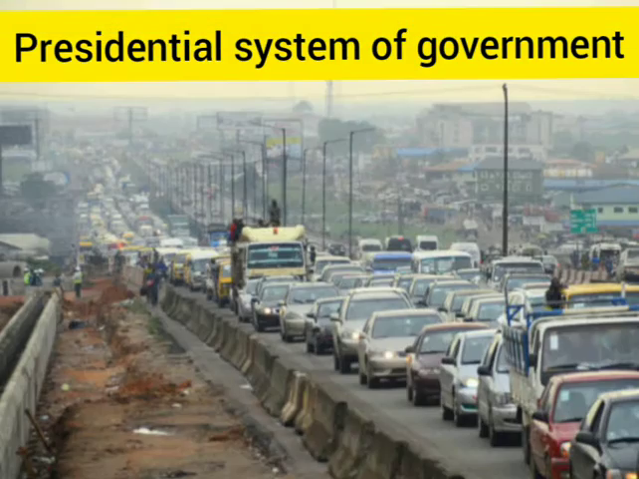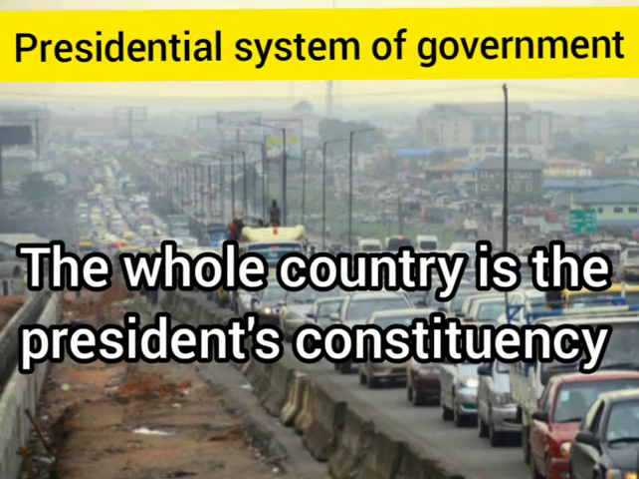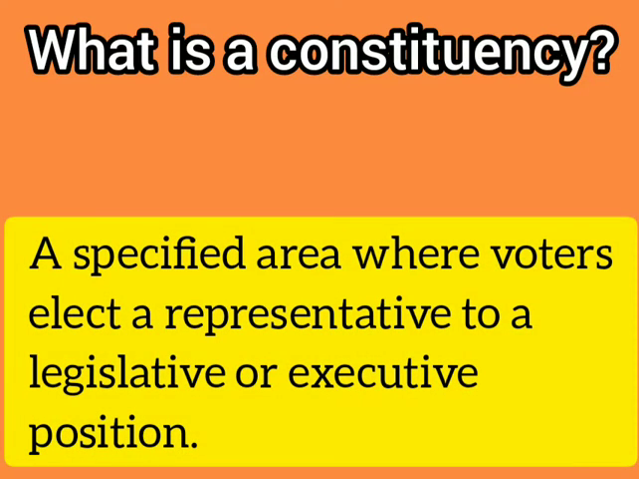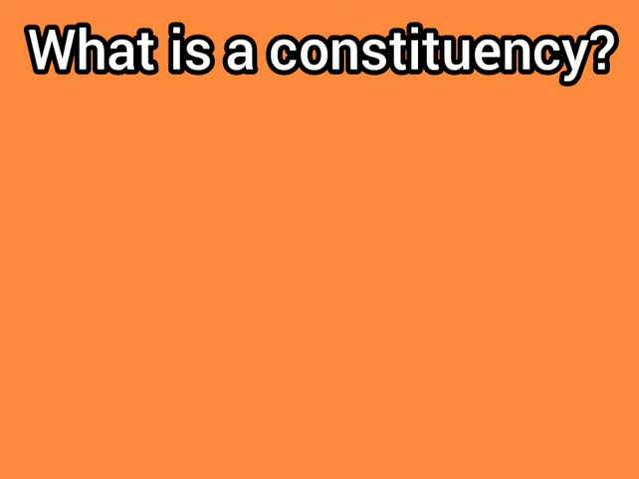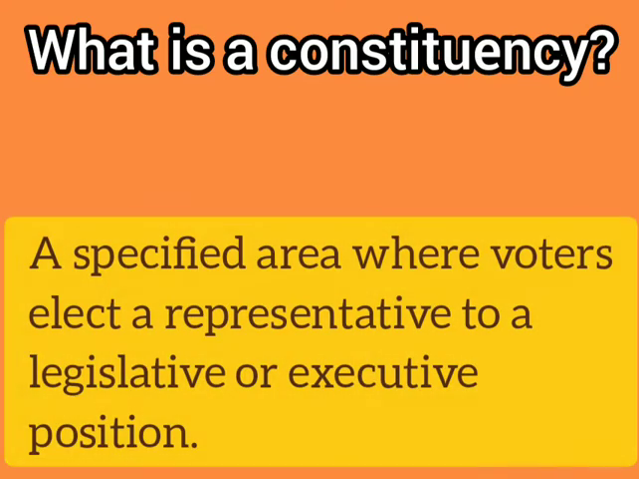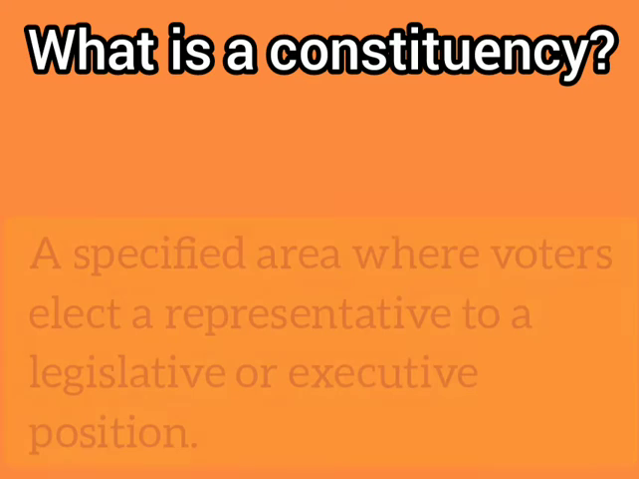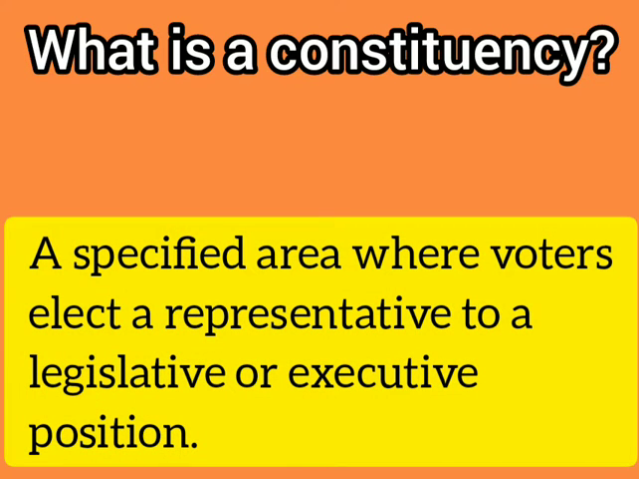Now, in a presidential system, the whole country is the president's constituency and he is popularly elected by the electorate. I'm going to explain two different terms, constituency and electorate. What is a constituency? A constituency is a specified area where voters elect a representative to a legislative or executive position.